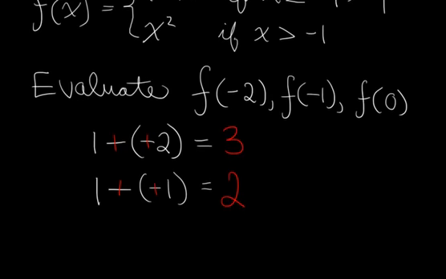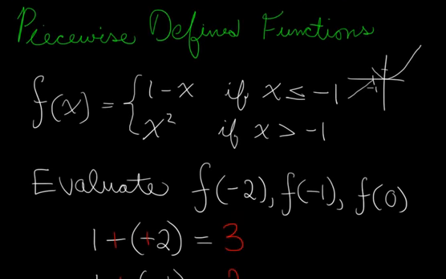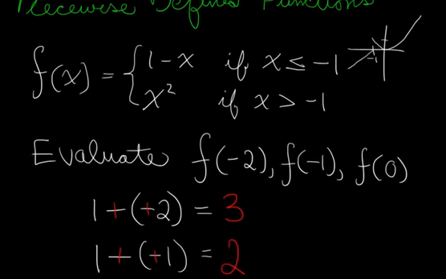For the next case, f of 0, which is greater than negative 1, we're going to use the bottom case. To make room, I just slid this up. The bottom case is 0 squared, and 0 to the power of anything is 0. So that is how you evaluate piecewise defined functions. They are defined in pieces, and based on which x you're evaluating at, you choose a part of the piecewise defined function.